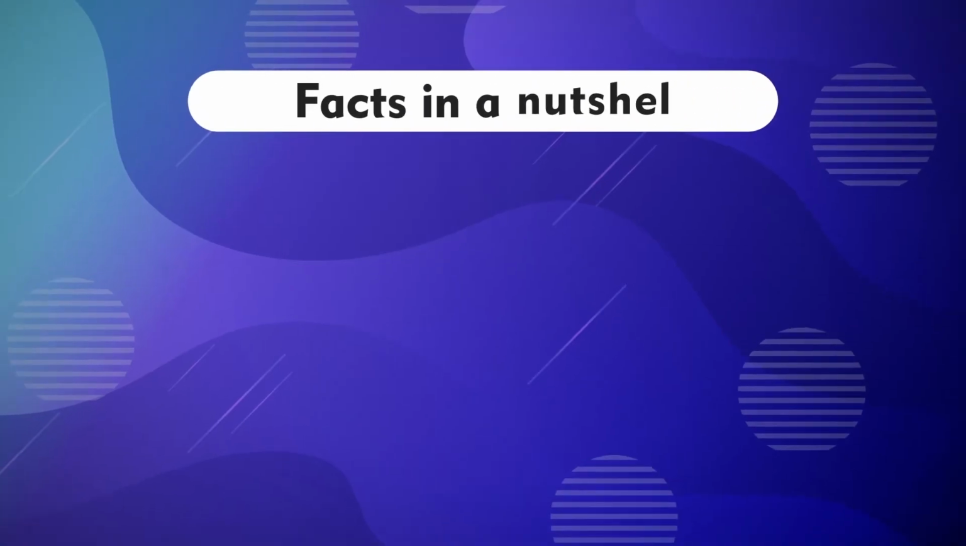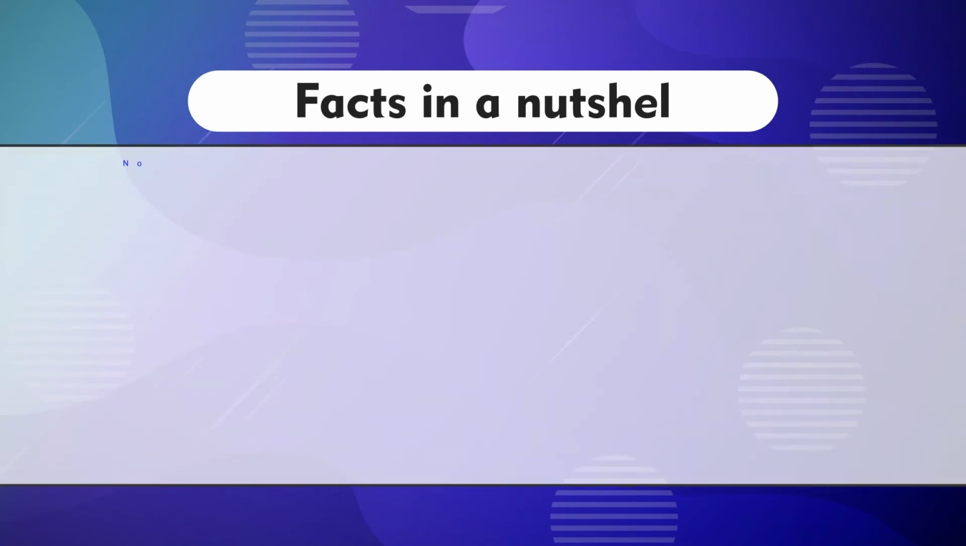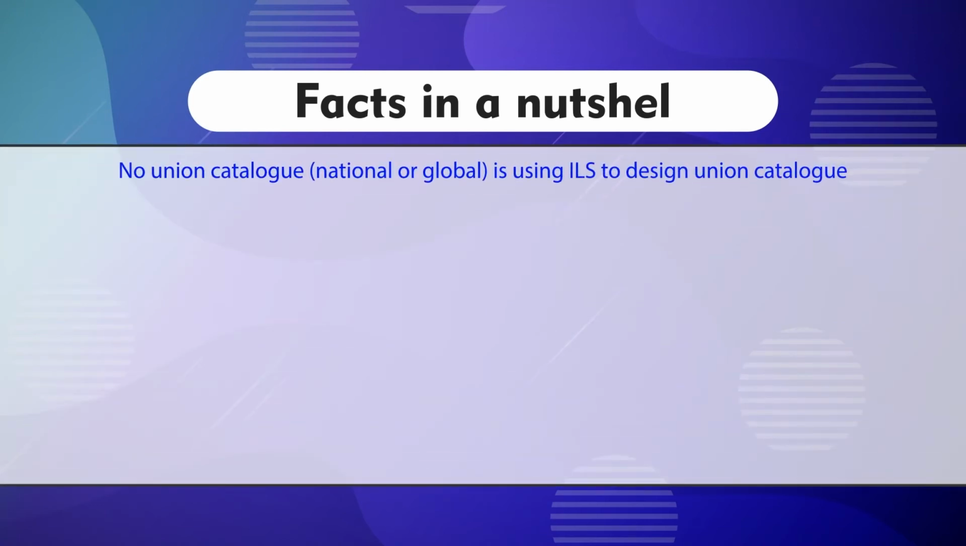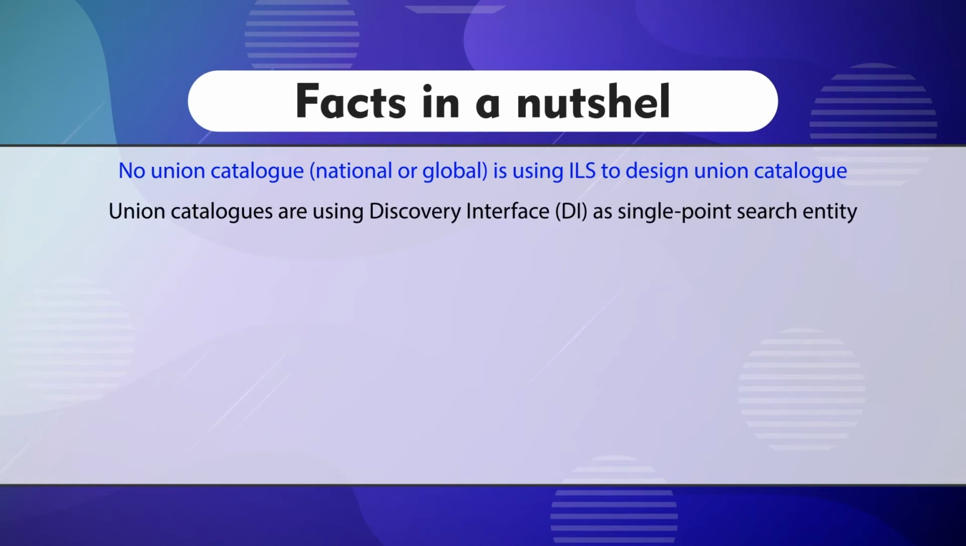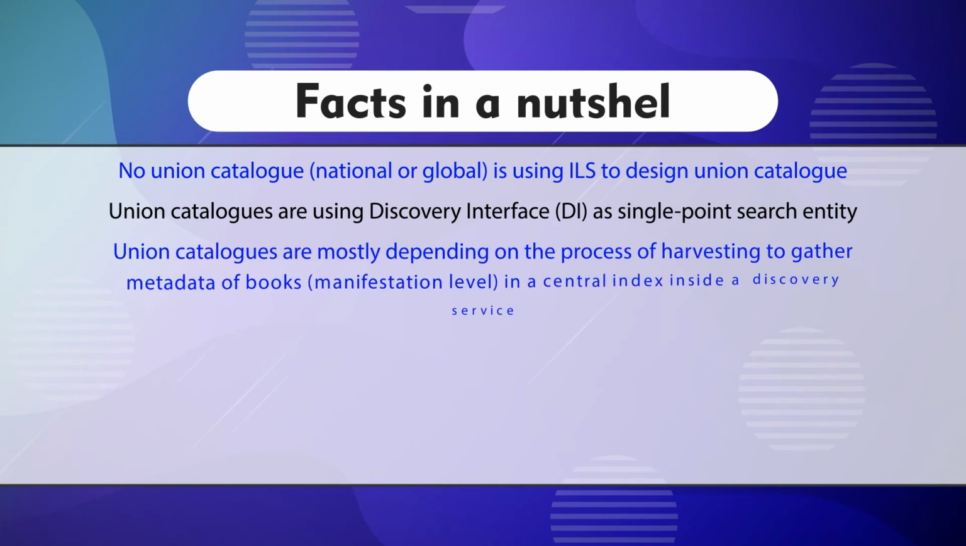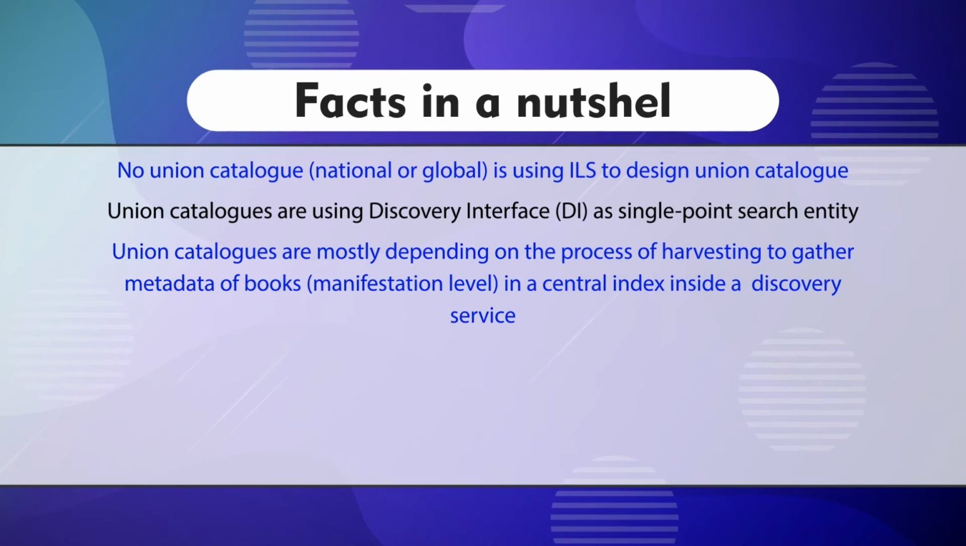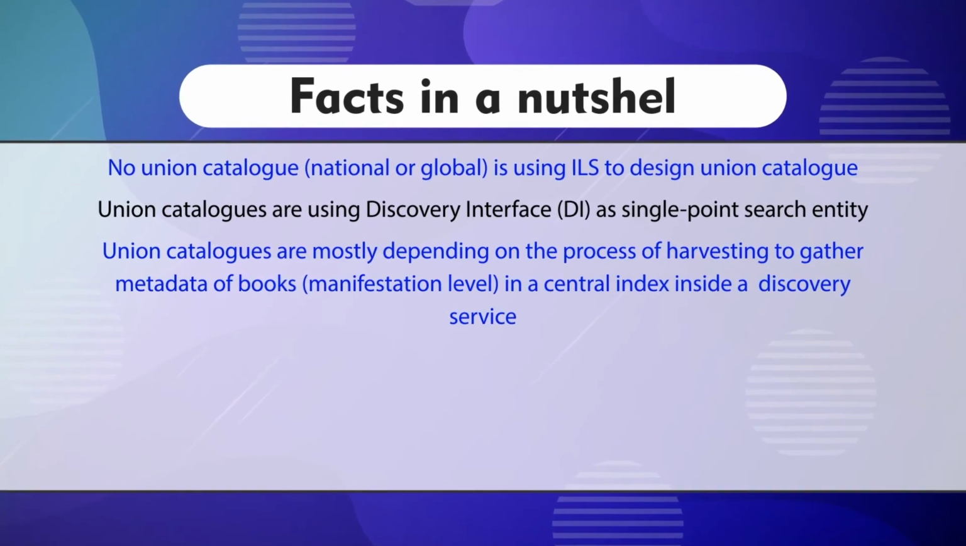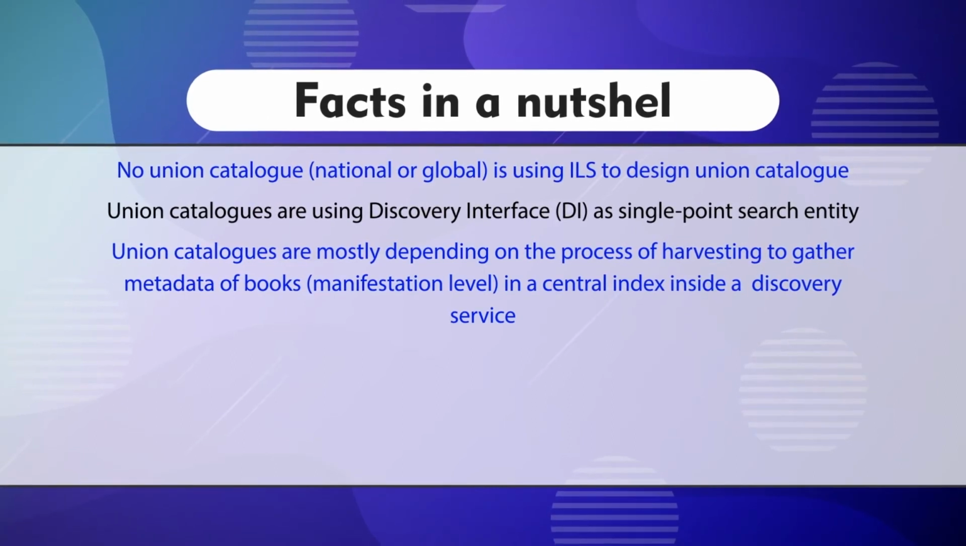So, facts in a nutshell: no union catalog, national or global, is using an ILS to design the union catalog. Union catalogs are, in most cases, using a discovery interface as the single point search entry. Union catalogs mostly depend on the process of harvesting to gather metadata of books at the manifestation level in a central index inside a discovery system.